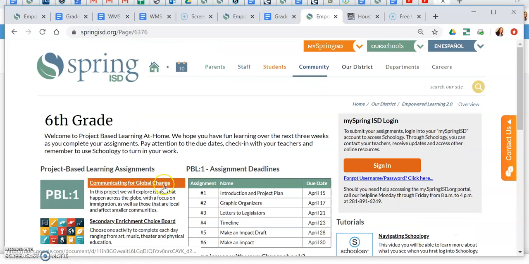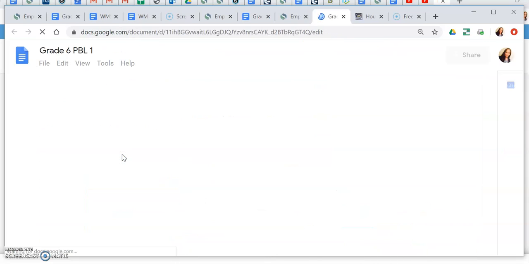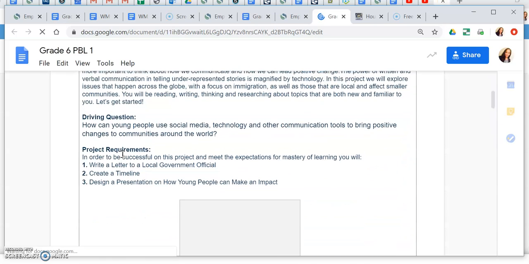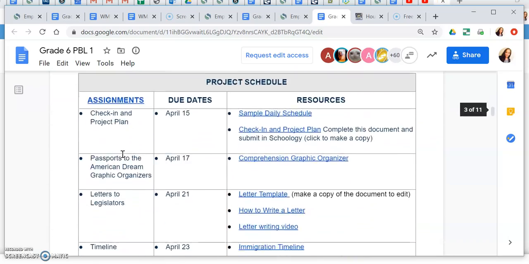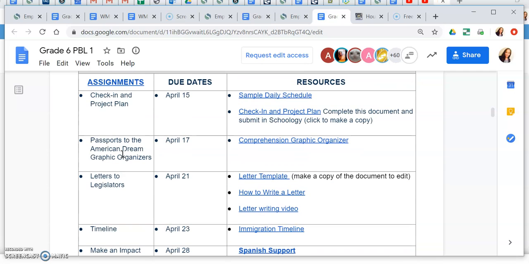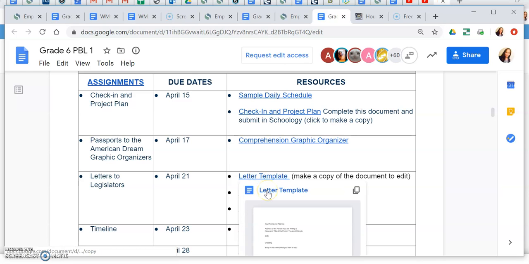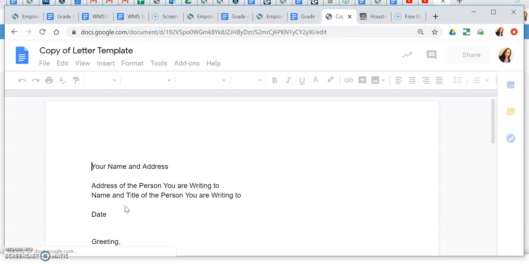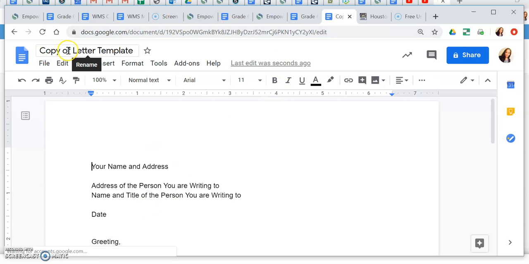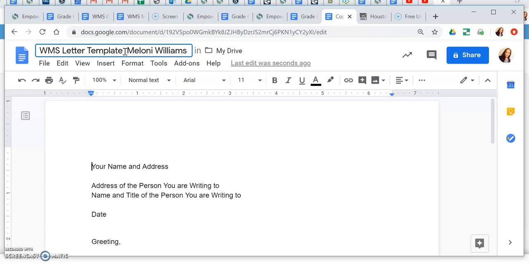It's taking a little bit to load. We click on Communicating for Global Change. We're going to scroll down. Actually here, I've already watched the video on how to write a letter, and I've already read about how to write a letter. So I'm going to open up the template here. Okay, that's my template. I'm going to change the title of it by adding WMS and my name at the end.